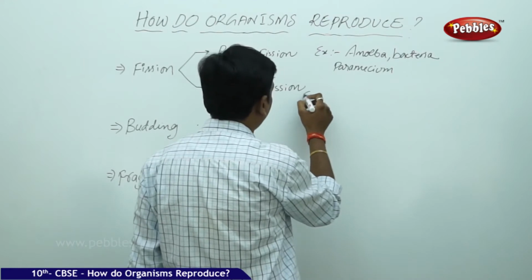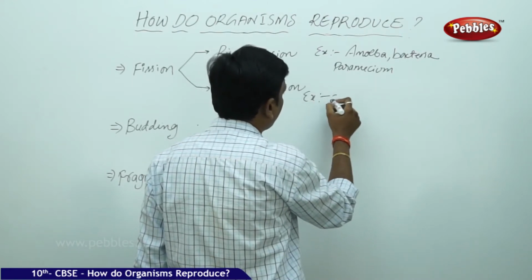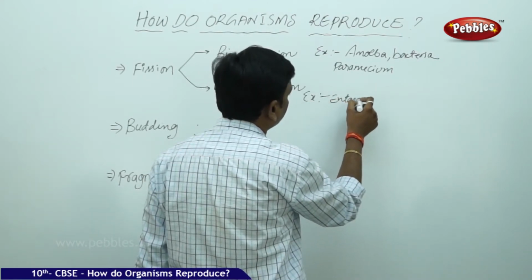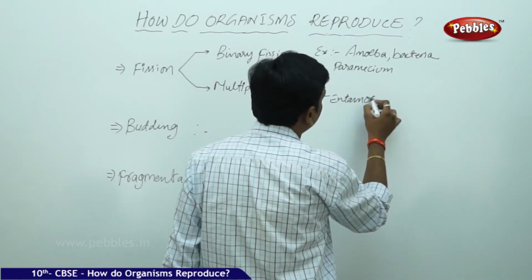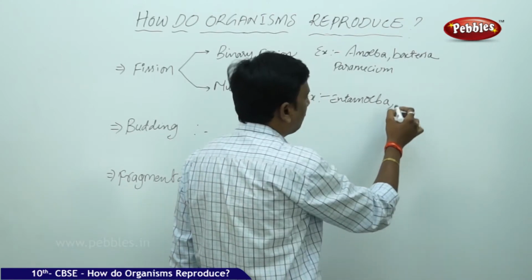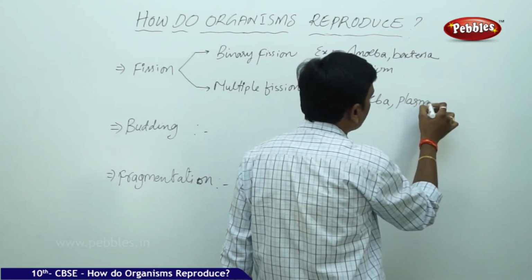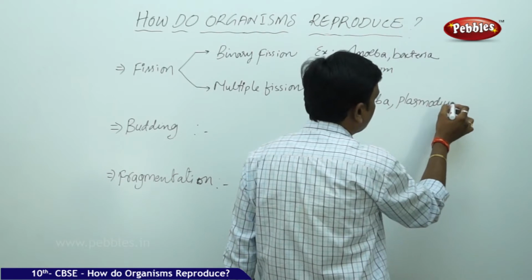Multiple fission examples: entamoeba, and plasmodium.